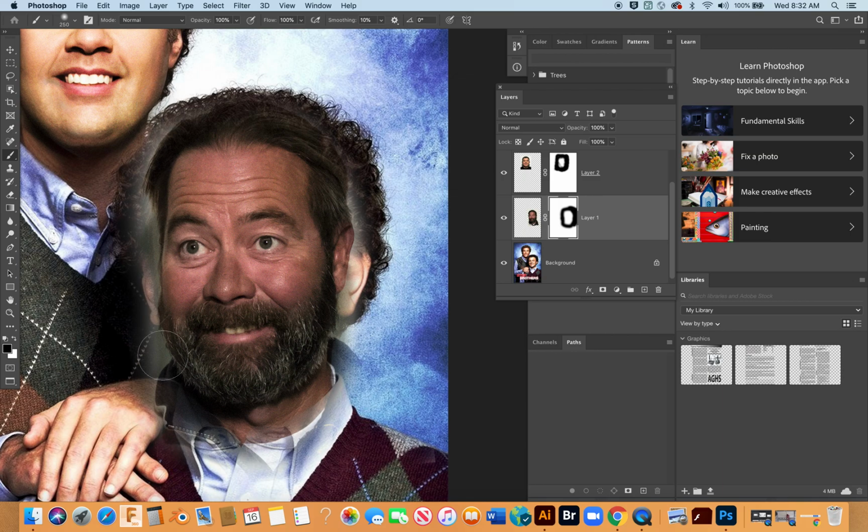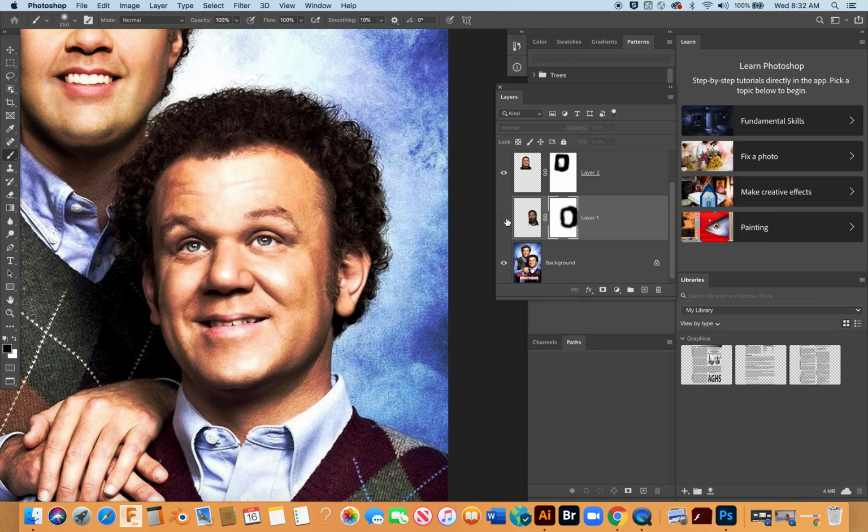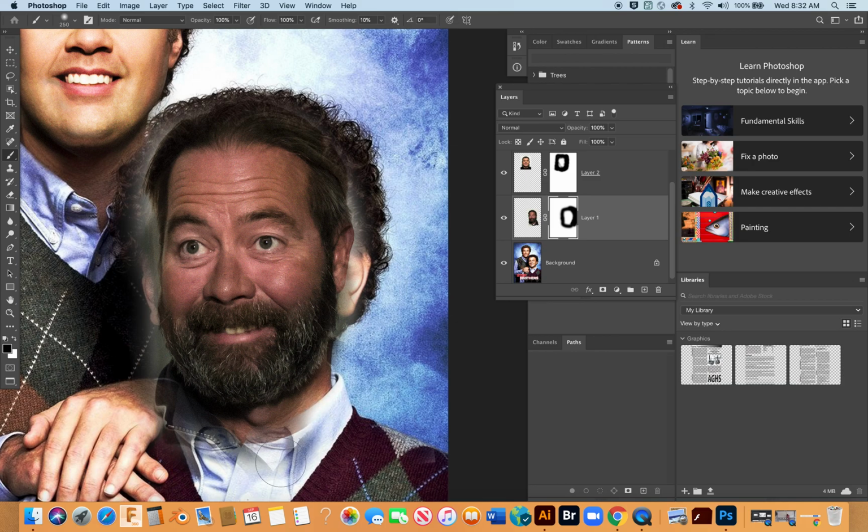So I've got rid of all the background in the border pretty much. Turn this off and on. A little bit right here. Let's try and get rid of this stuff. Okay. Now I'm going to go ahead and adjust that brush opacity down to about between 10 and 15%. Multiple clicks, and you can hear me doing this. So what I'm doing is right now masking Bill's hairline into John C. Reilly's. And notice I'm trying to keep that brush kind of right at the edge. I don't want to change it too much.